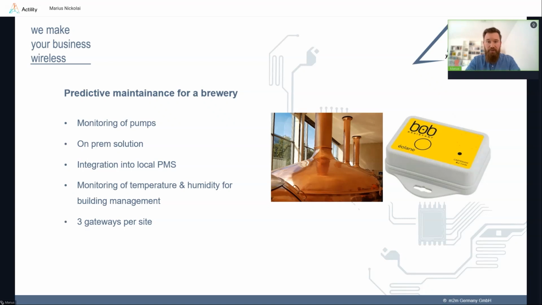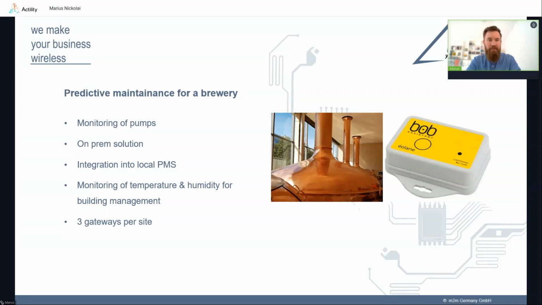By using these predictive maintenance sensors that are connected via LoRaWAN, that's a very good solution, bringing a direct, clear value for the customer. It's quite easy. It's an add-on to their existing systems. Of course, they have a production management system, and on top now we have LoRaWAN inside the brewery, and the data goes into their production management system.